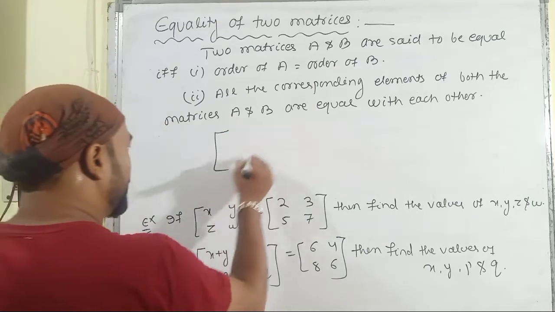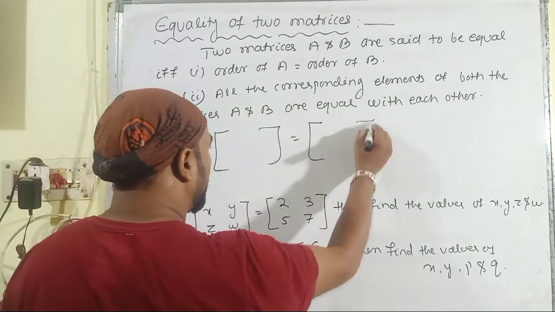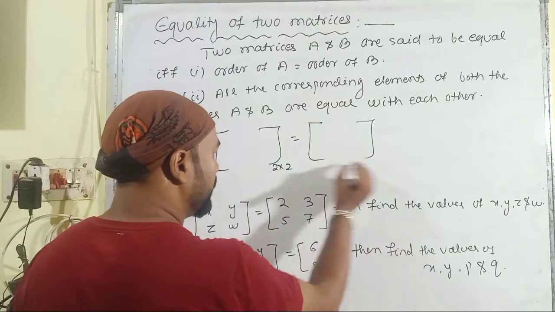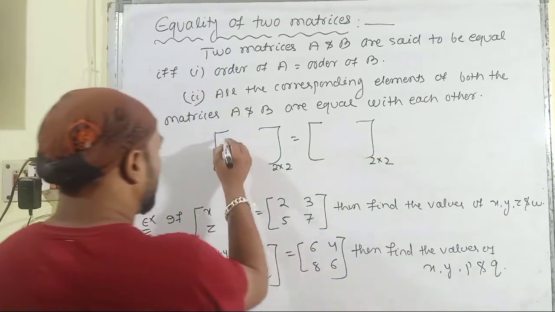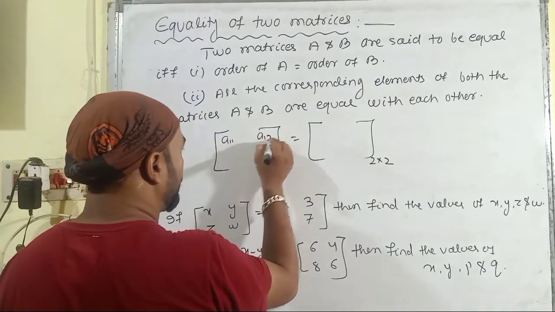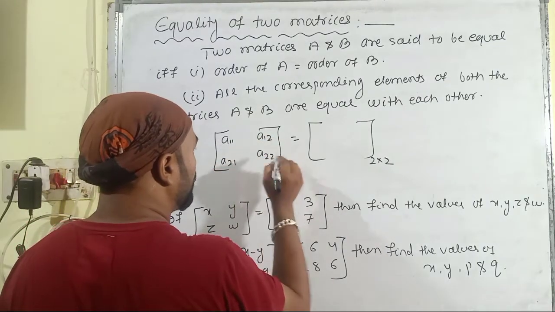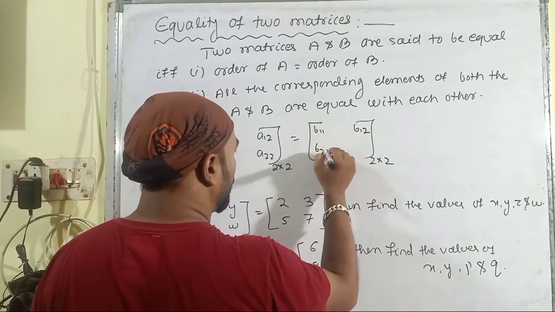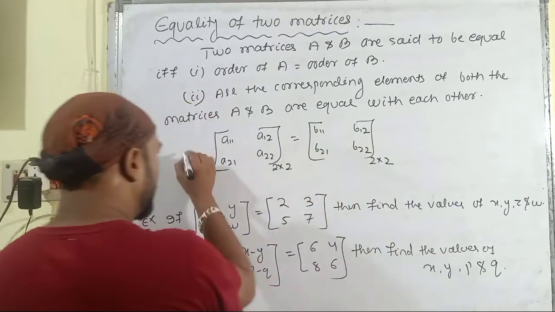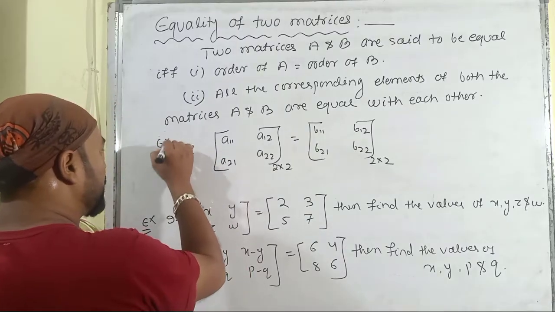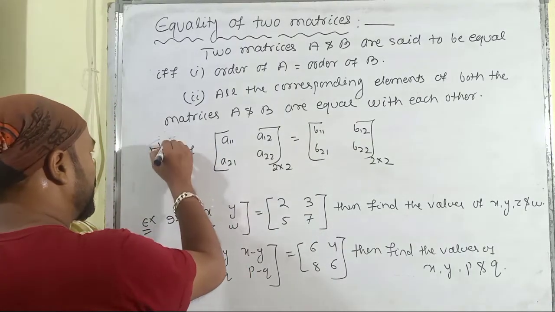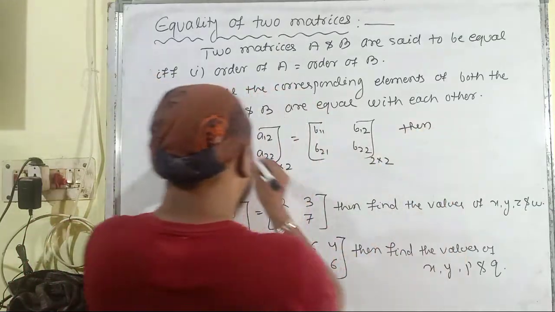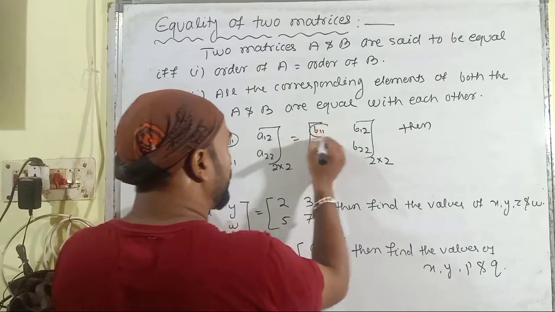That means if both the matrices are of the order 2 cross 2, then suppose these are A11, A12, A21, A22, and these elements are B11, B12, B21 and B22. If both the matrices are equal to each other, then A11 must be equal to B11.